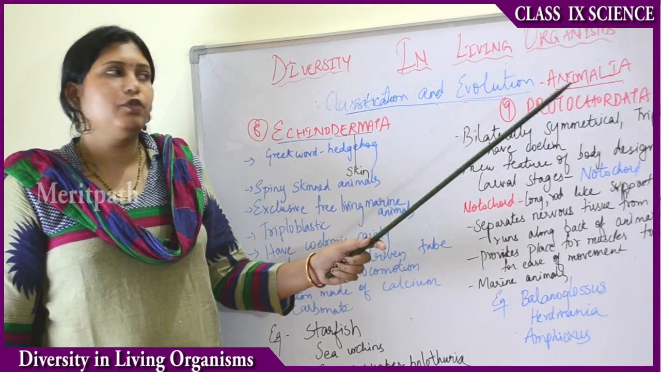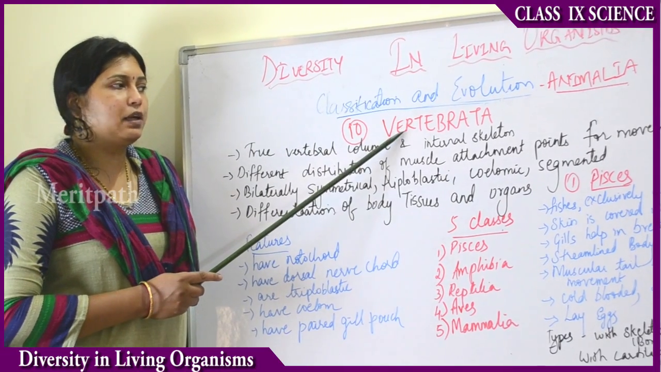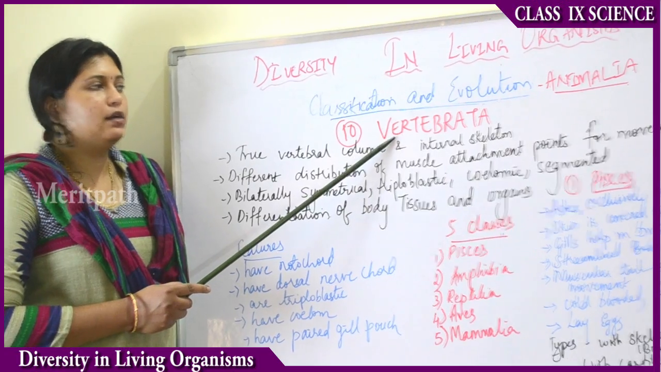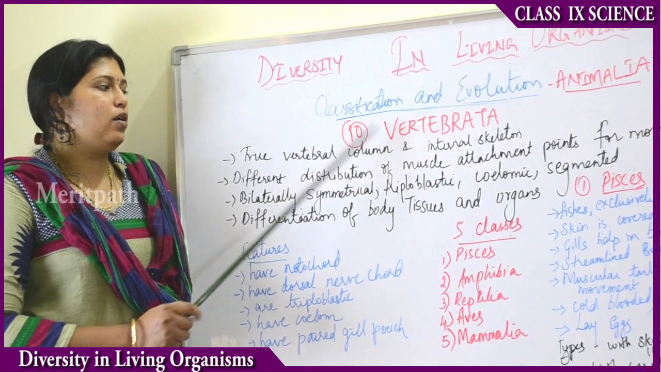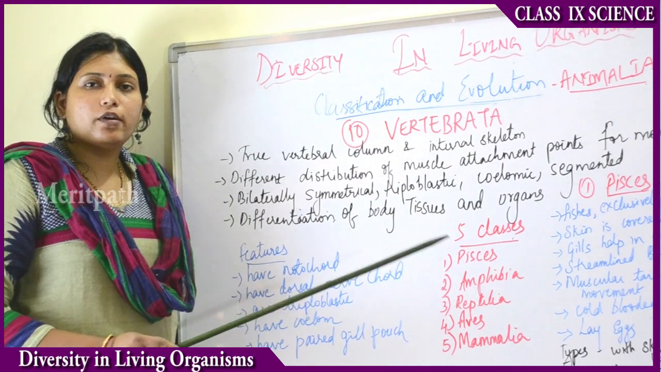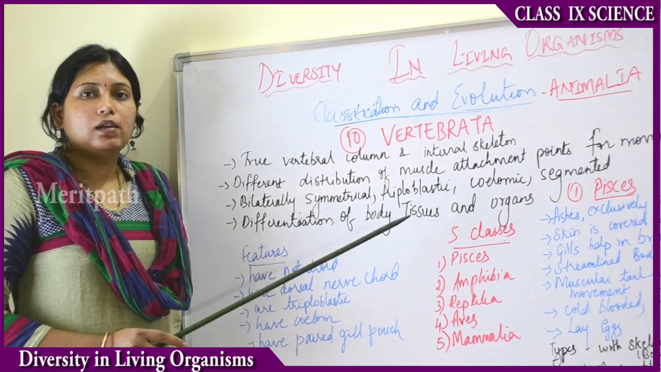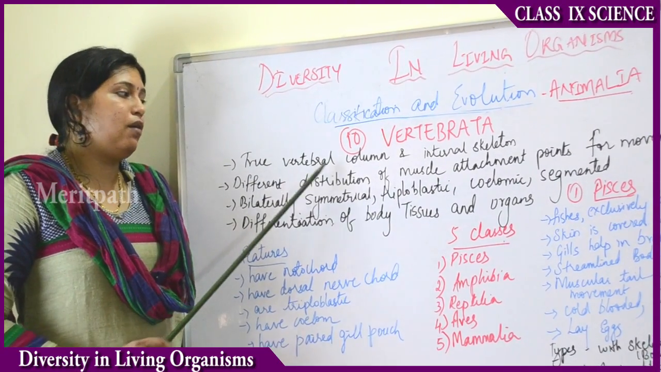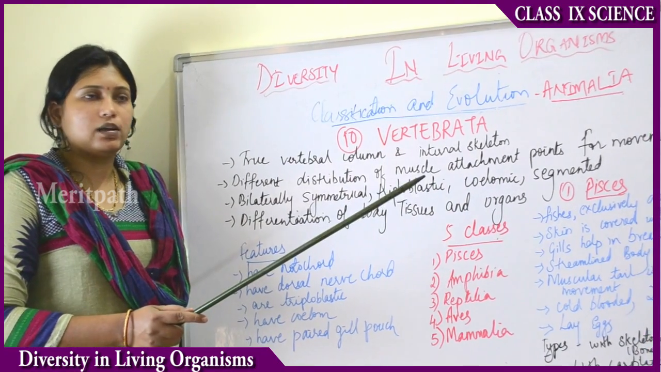And the last subgroup which we have to deal with is Vertebrata. So what comes under Vertebrata? What animals or organisms? Vertebrata organisms have a vertebral column and an internal skeleton. Protochordata have a notochord in the larval stages. This is the vertebral column in the adult stage. So they have a vertebral column and an internal skeleton. That means they are fully developed organisms.